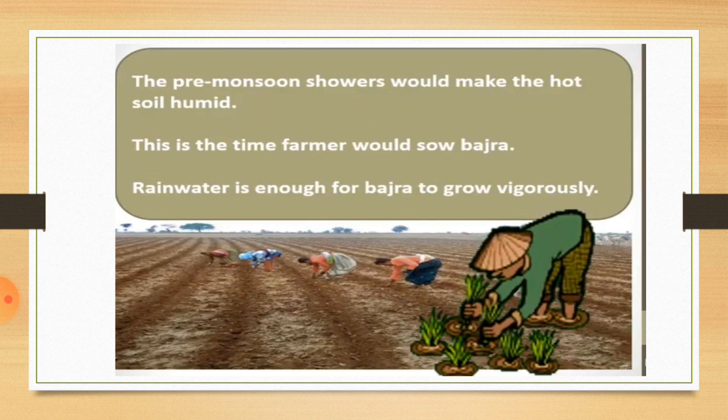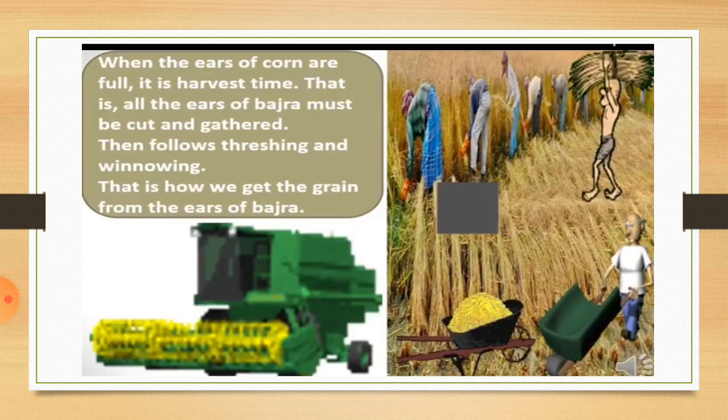The pre-monsoon showers would make the hot soil humid. This is the time farmers would sow bajra. Rainwater is enough for bajra to grow vigorously. Vigorously means fast. When the ears of corn are full, it is harvest time.